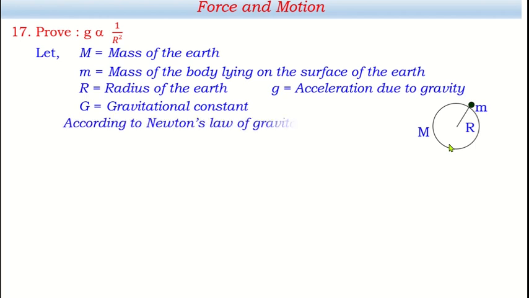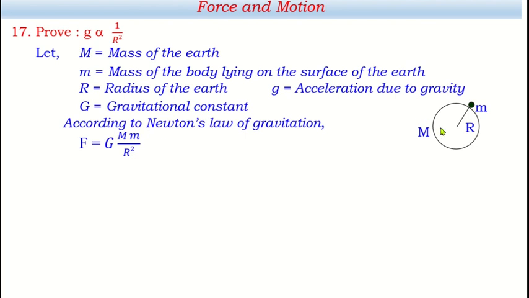And according to Newton's law of gravitation, we can say that F equals G capital M small m by r square. Instead of saying m1 m2 by d square, why am I saying so? Because instead of m1 we have taken capital M as the mass of the earth, and instead of m2 we are taking small m for the mass of the small body lying on its surface.